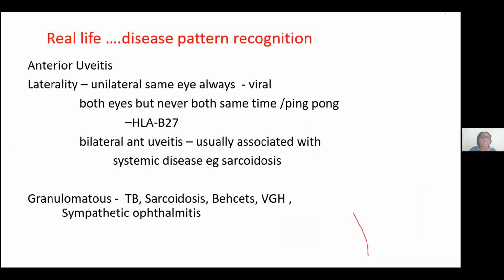In real life, the main thing, as I'm rounding up now, is disease pattern recognition. If it is unilateral and always in the same eye, viral. If it is both eyes, but it comes at different times, right this time, left the other time, it is likely to be that associated with HLA-B27. Bilateral anterior uveitis at the same time, please think of those associated with systemic disorder.